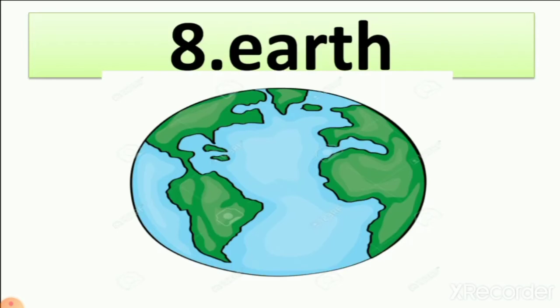Then earth is one of the planets where we all are living. So it means it is a planet of the solar system and all living things are living on it. It is earth where we all are living. All the world, every country, is on earth.